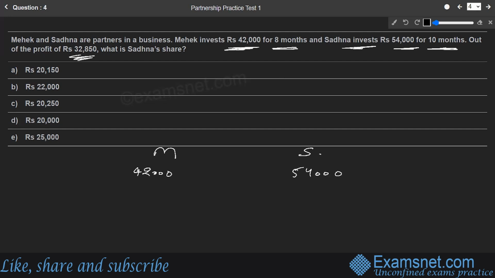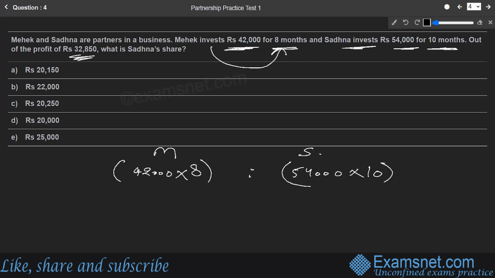The next factor that we consider is the time factor. How much time was the money of each part of the business, that we take as another factor. Mehak's money was in the business for how much time? Mehak invested for 8 months. So the time factor for which the money is in the business is 8 months, multiplied. And Sadhana's is 54,000 for 10 months. So the money of Sadhana was in the business for 10 months. So this is going to be the ratio of the profit share between Mehak and Sadhana.